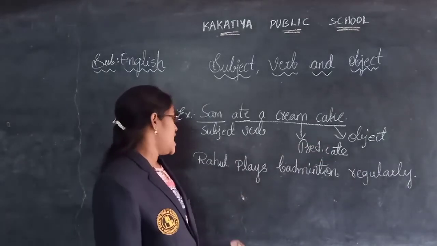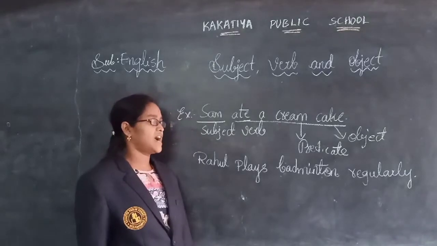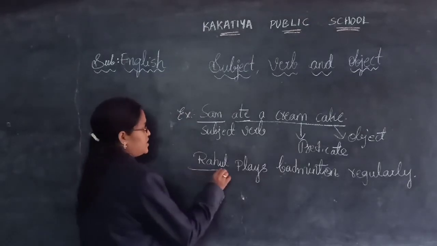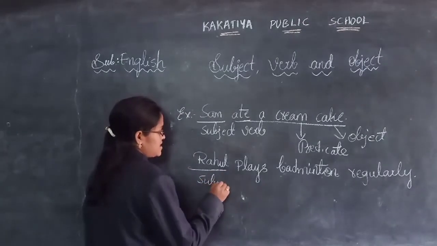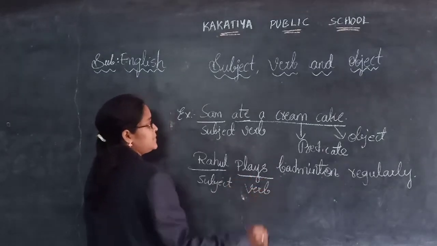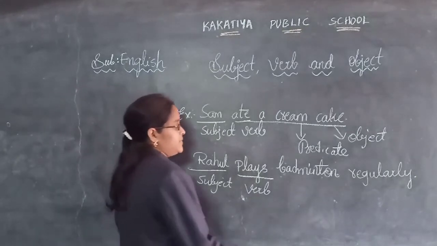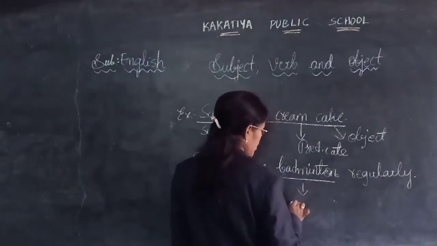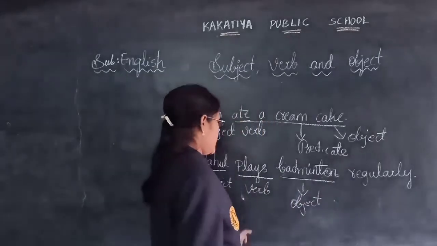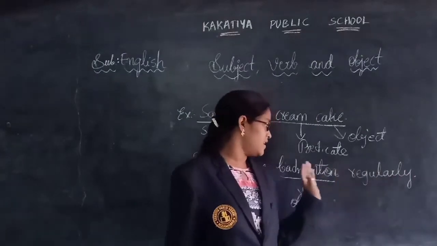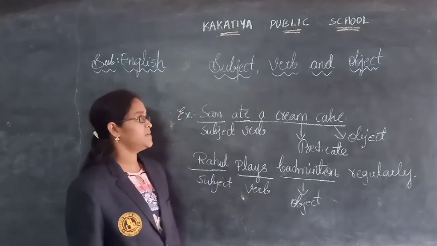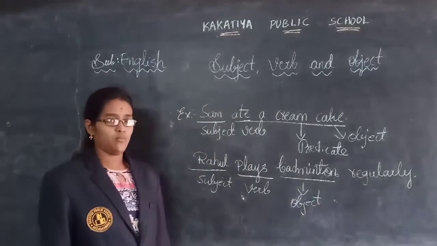And see the second sentence. Rahul plays badminton regularly. In this sentence, which is the subject? Rahul is the subject. And plays is the verb. Then what is the object, children? Badminton. Badminton is the object. Then the other part of the total sentence is the predicate. Understood, children, the difference between subject, verb and object.